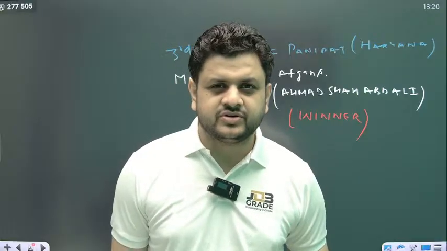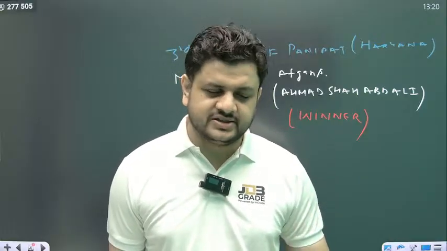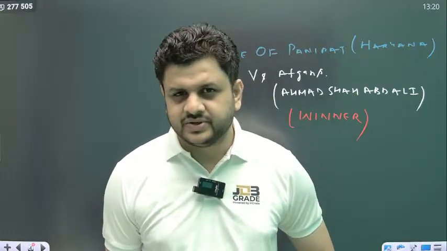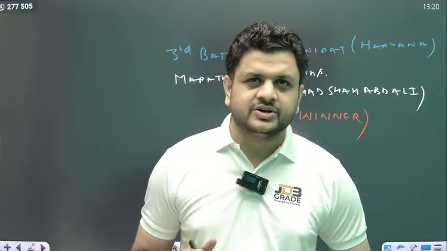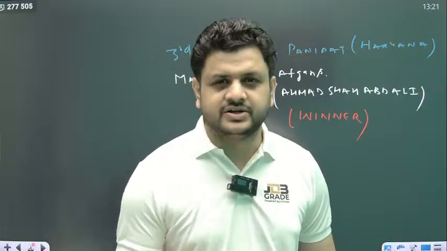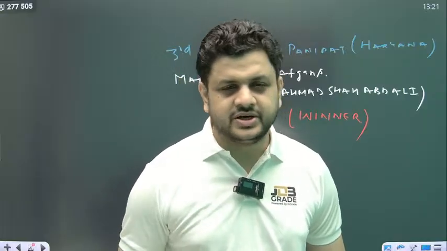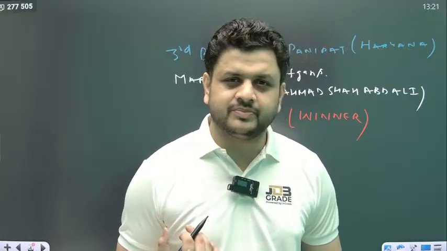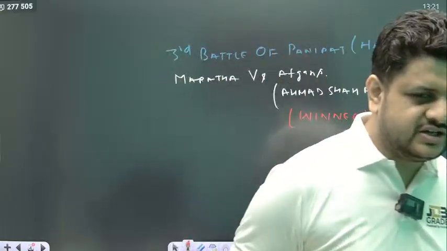Internal conflicts, wars of succession, and that gave rise to a new power, the British East India Company. So, the third battle of Panipat created a power vacuum in India that gave rise to the invading East India Company.